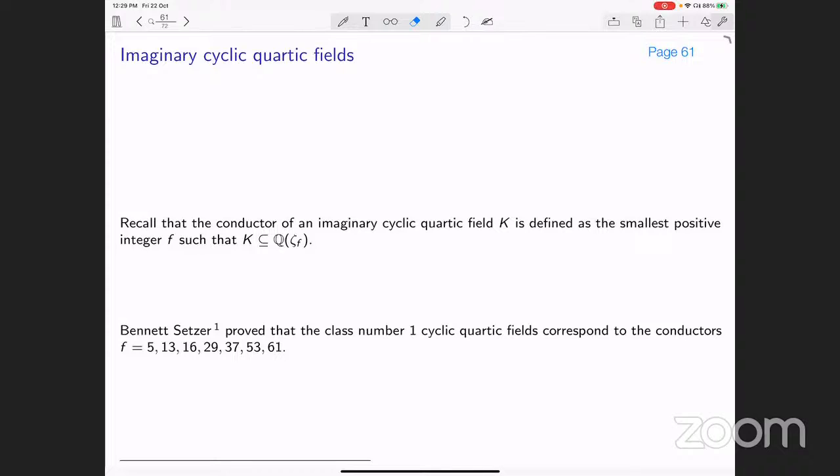All right. And Bennett says that he has classified all the imaginary cyclic quartic fields of class number 1. And she showed that they in fact correspond to fields having conductor 5, 13, 16, 29, 37, 53, and 61. So we know that they have class number 1, but it was not known whether they are Euclidean, whether they admit any Euclidean algorithm.